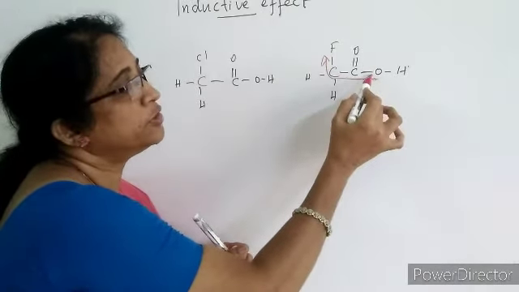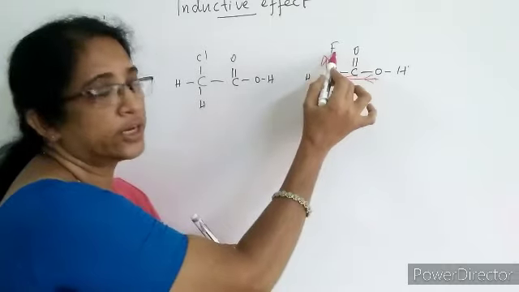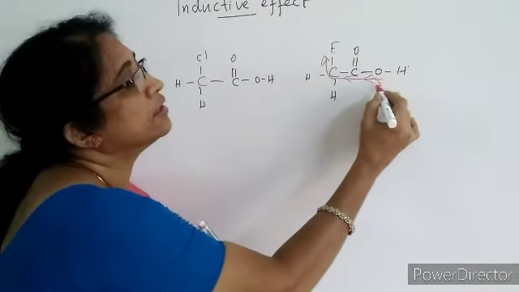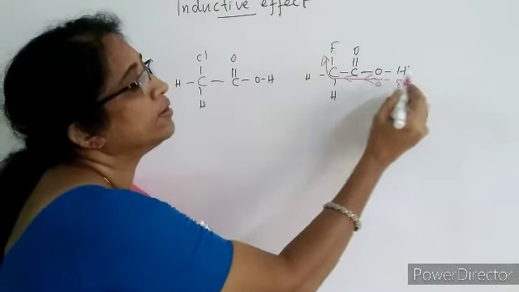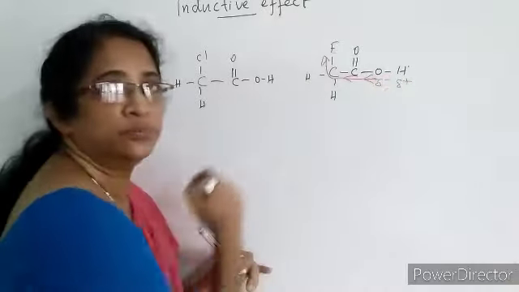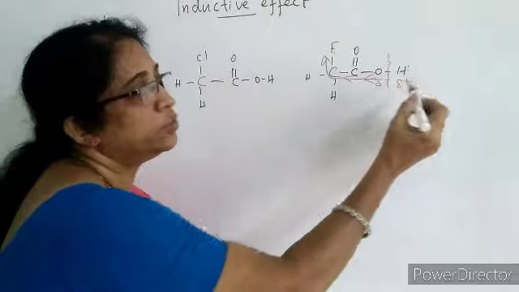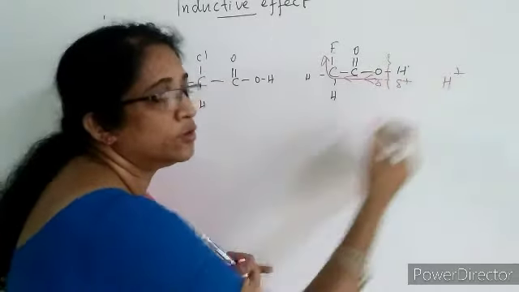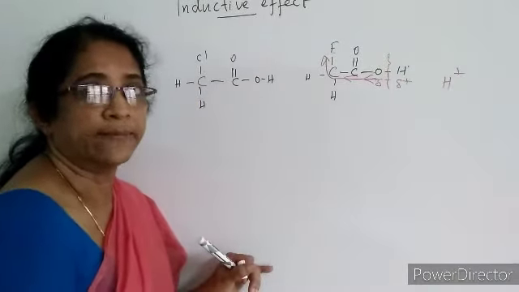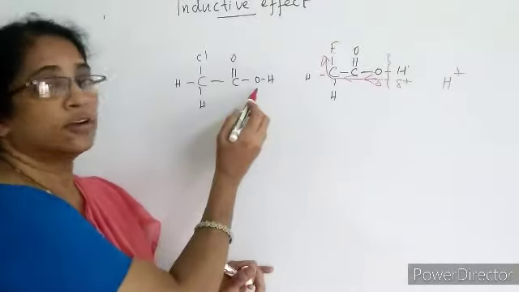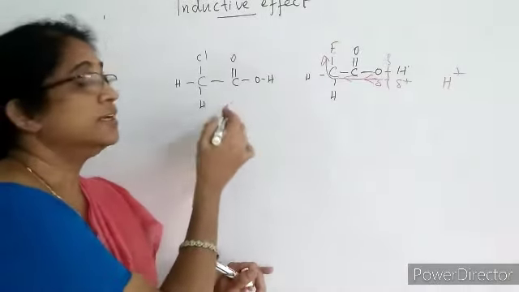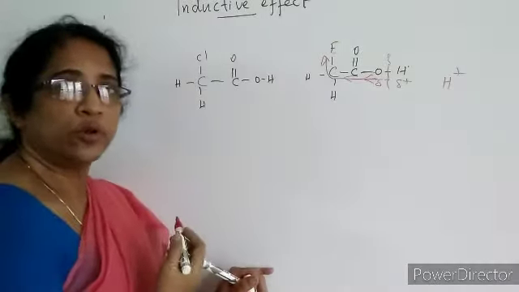So electron flow takes place towards the fluorine atom. Hence, the OH bond becomes weaker and from this OH bond H plus ions are released more easily. Then chloroacetic acid is less acidic than fluoroacetic acid.